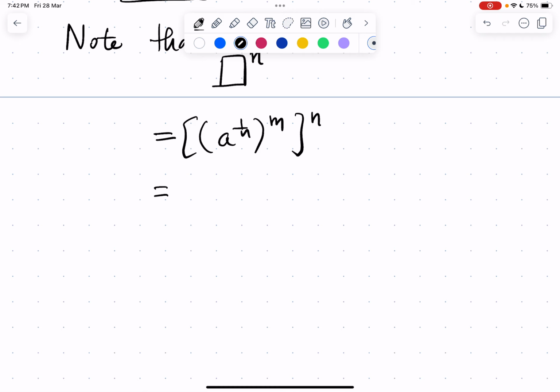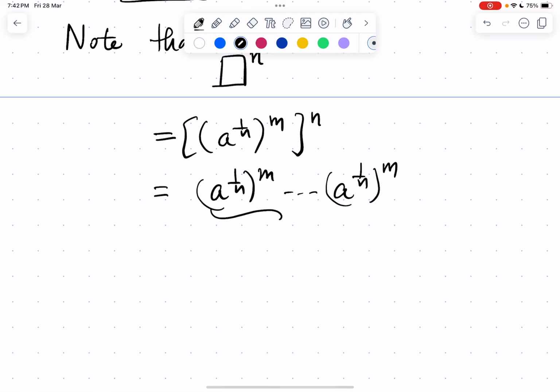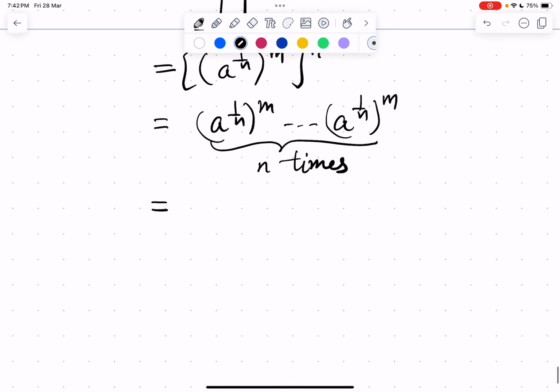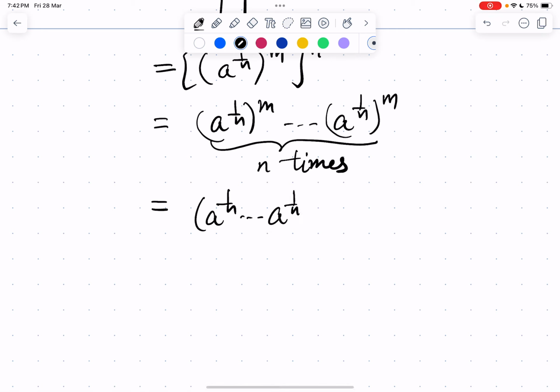So this is just a power 1 by n power m, taken n times.